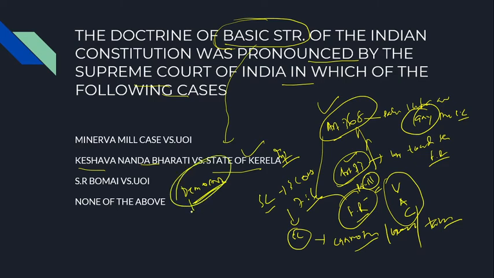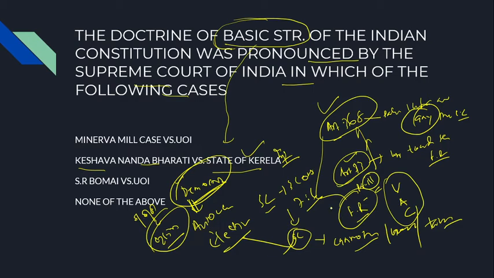Suppose the Modi government says, no dear citizens, I am not actually in favor of democracy. I am changing the Constitution, making it an autocracy. Better to say, Ganatantra is changing to Rajatantra. No, you cannot change it, because election is a basic structure doctrine. You cannot touch it by using your unlimited power, that is Article 368. So it is a famous important judgment that was given in Kesavananda Bharati versus State of Kerala.